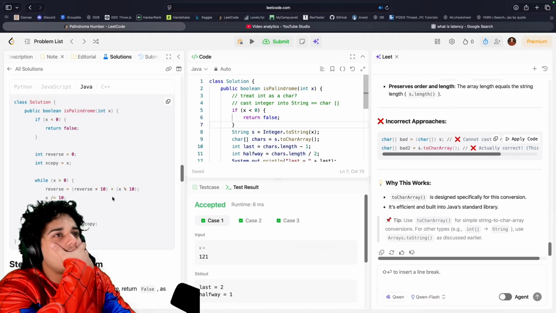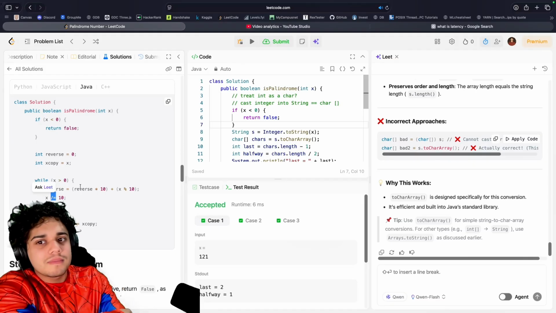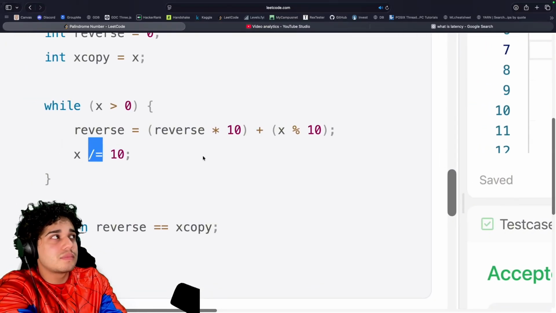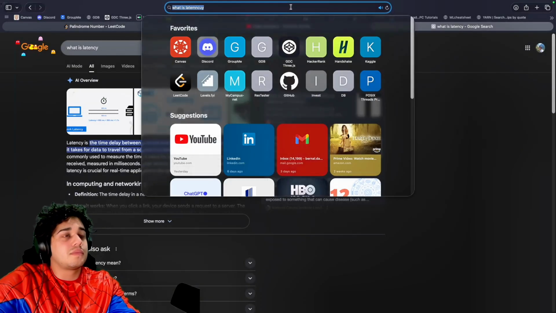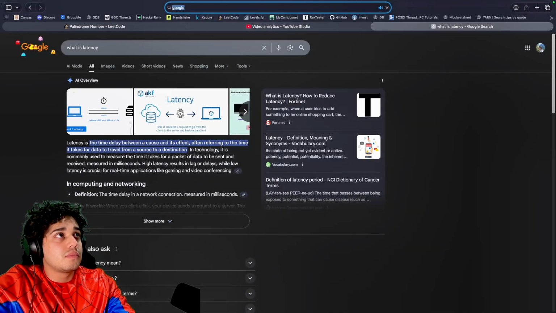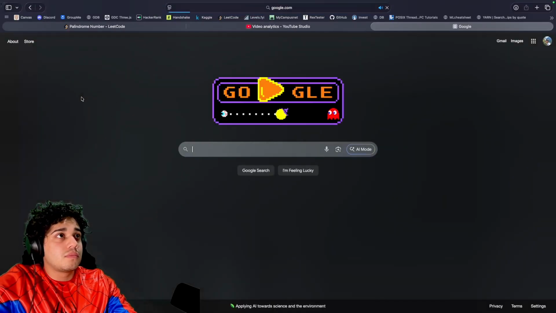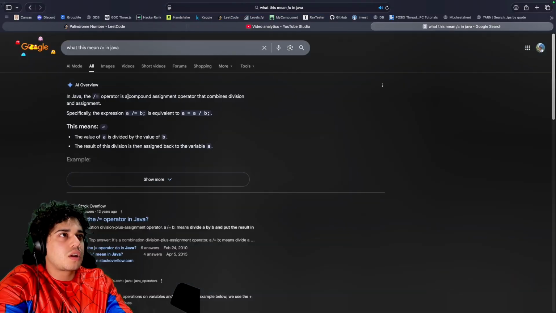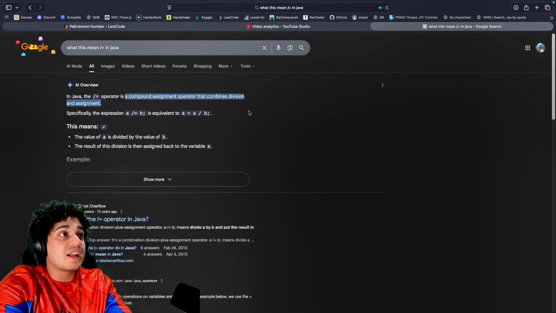Wait, why? What are you going to do with it? Divide or equal to? What does this mean? Compound assignment operator that combines division and assignment.